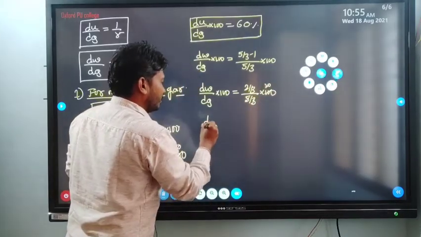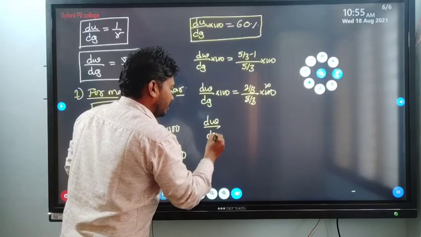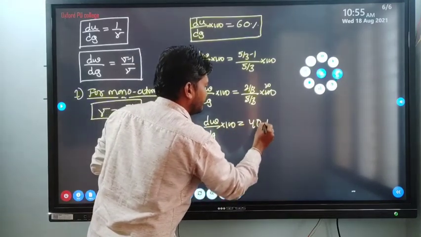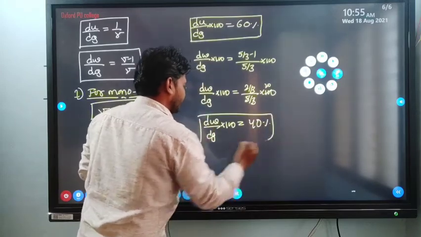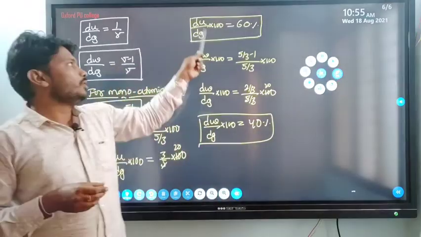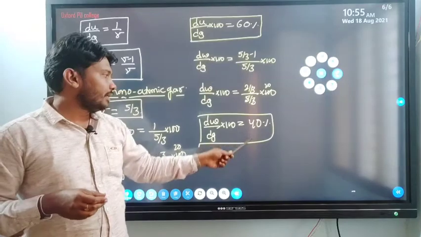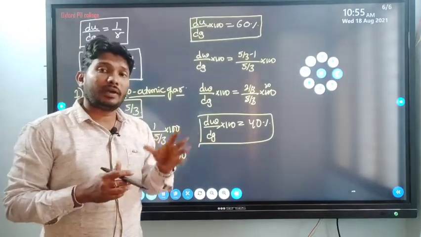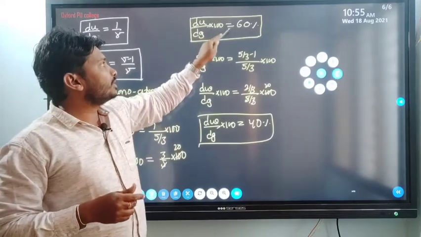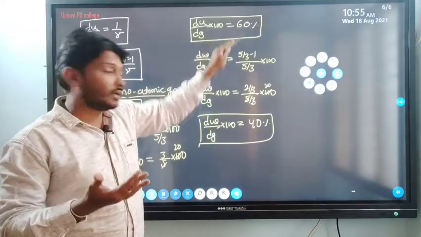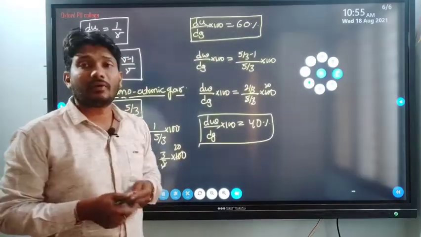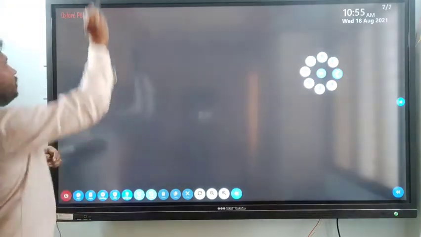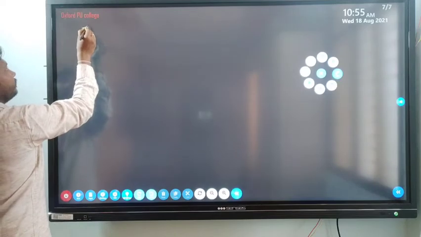So the dW by dQ value for monoatomic gas is 40%. Look here, dU by dQ is 60% and dW by dQ is 40%. Out of 100%, 60% of energy is utilized for increase in internal energy and 40% for the work done for monoatomic gas. Next one, diatomic gas.